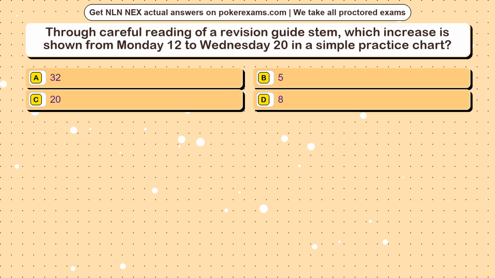Question 25. Through careful reading of a revision guide STEM, which increase is shown from Monday 12 to Wednesday 20 in a simple practice chart? Option A, 32. Option B, 5. Option C, 20. Option D, 8.